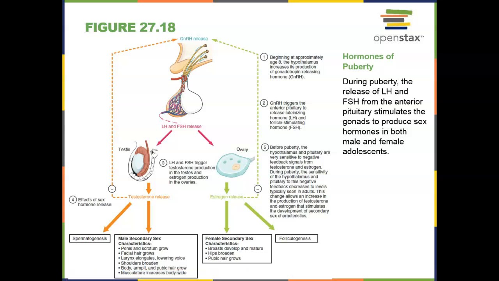Testosterone and estrogen also will stimulate the secondary sexual characteristic formation in both males and females. So in males, a male will get broader shoulders, they will get larger muscles, their voice will lower, they will have more hair growth on their face. In females, breast development occurs, hips broaden. In both cases, we'll have pubic hair and axillary hair form.